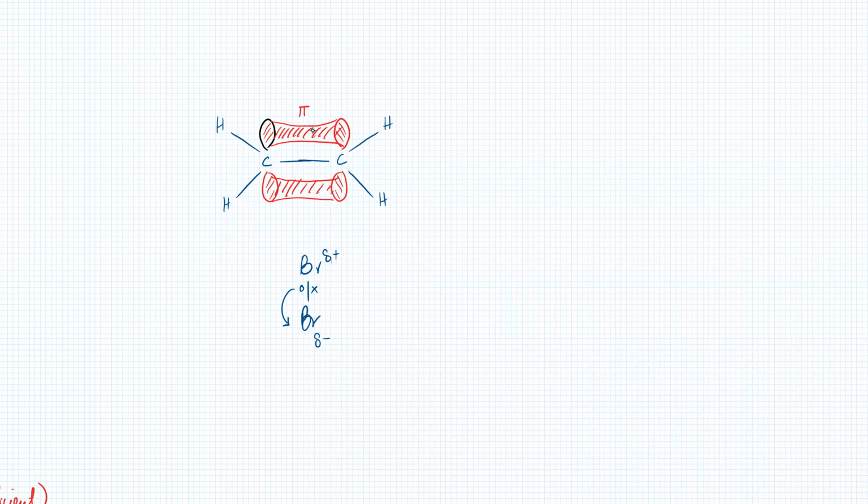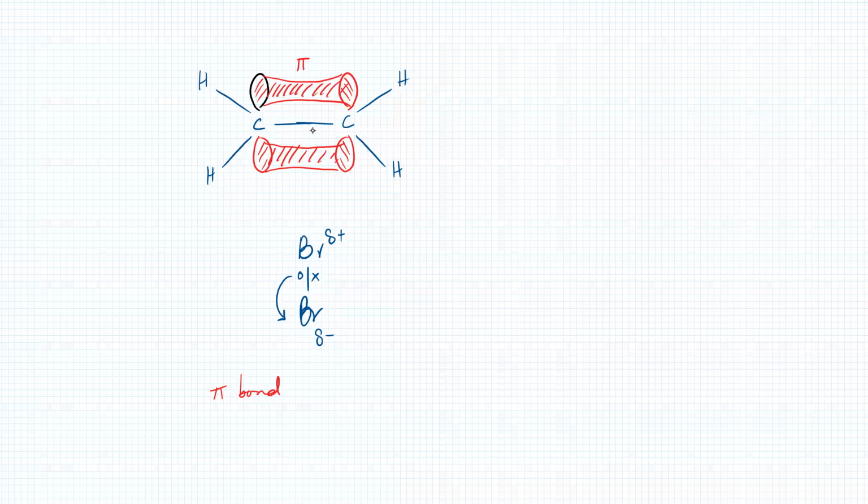So the first step is that the pi bond polarizes bromine molecules due to repulsion. So that is step number 1.